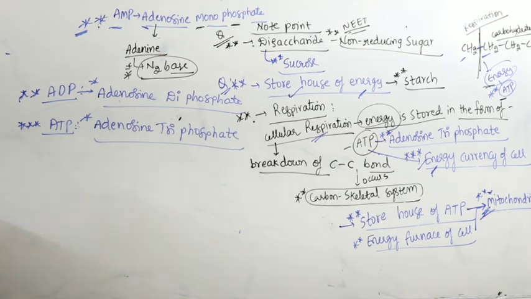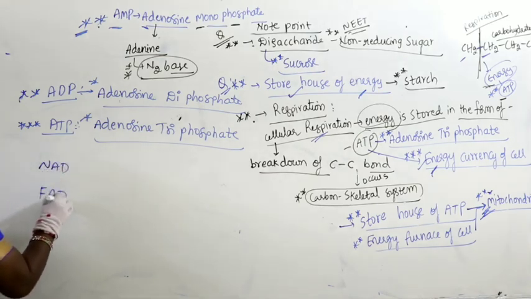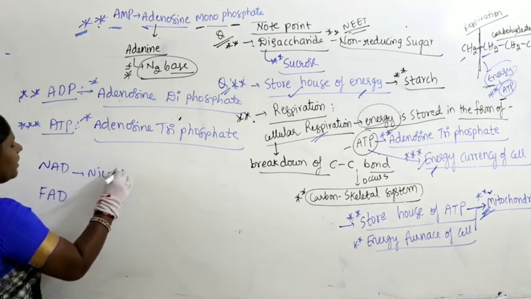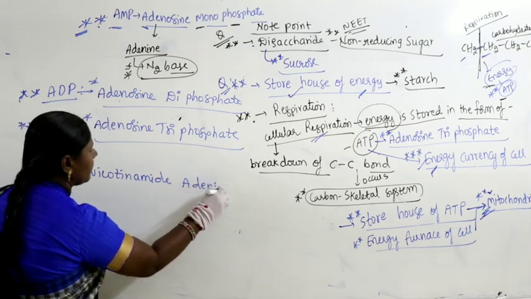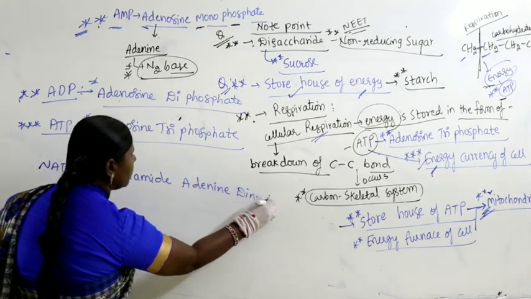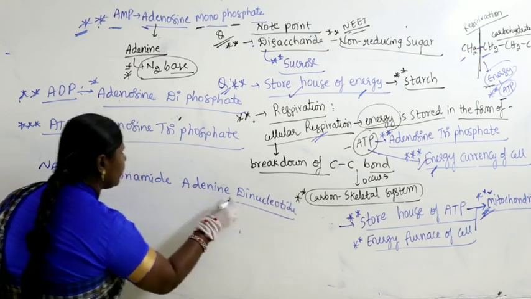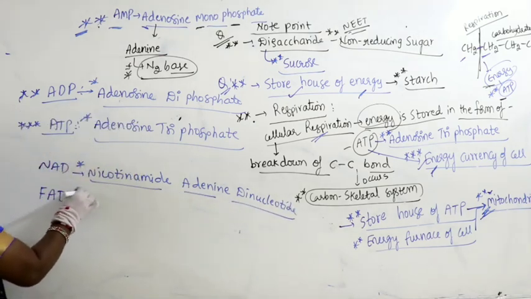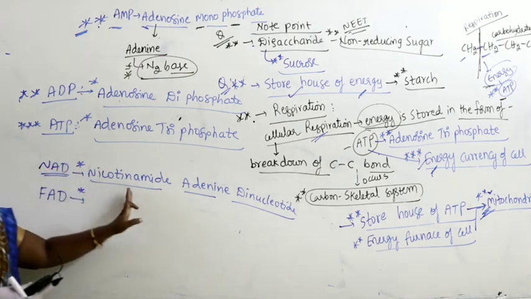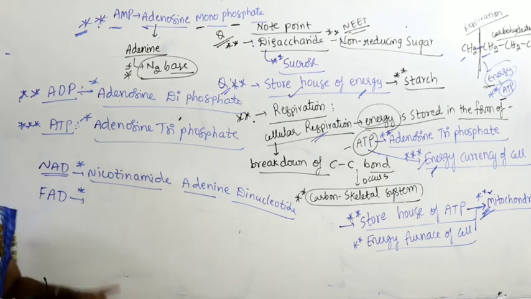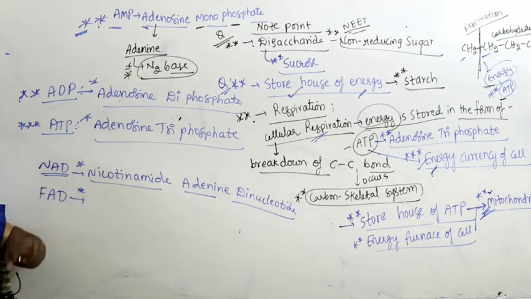Of course, apart from this, energy is also stored in the form of NAD and FAD. What is NAD? Nicotinamide adenine dinucleotide. We have studied it in photosynthesis, cyclic and non-cyclic: NAD plus, nicotinamide adenine dinucleotide, converts into NADH2. Similarly, what is FAD plus?